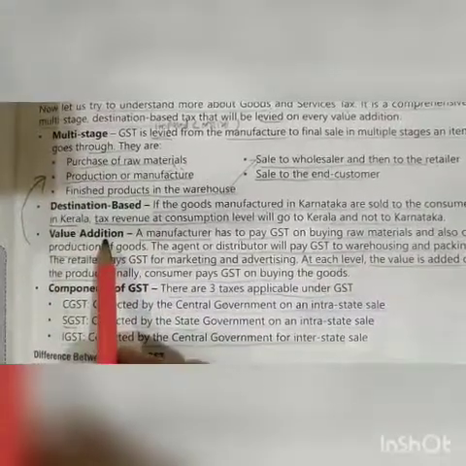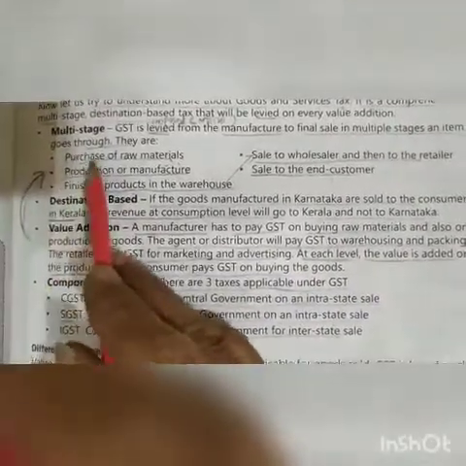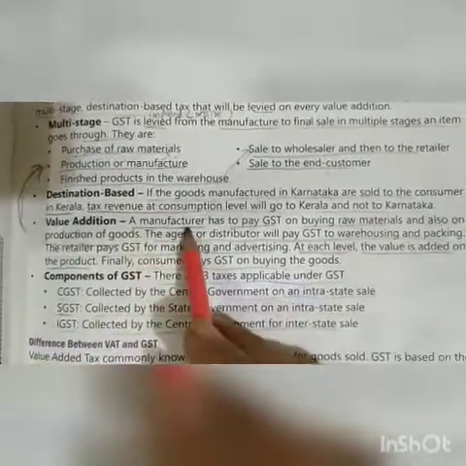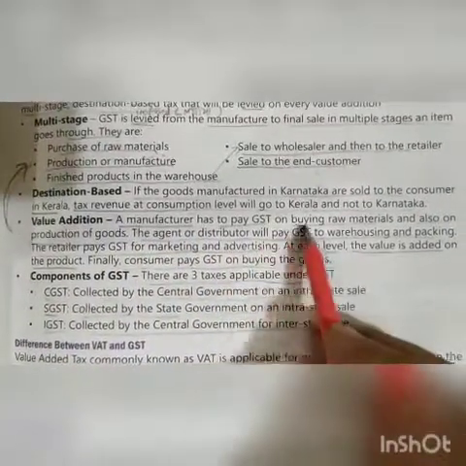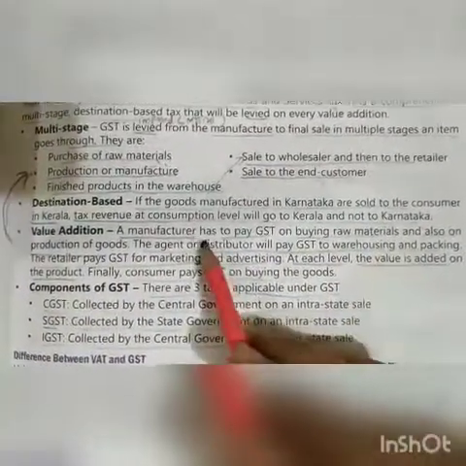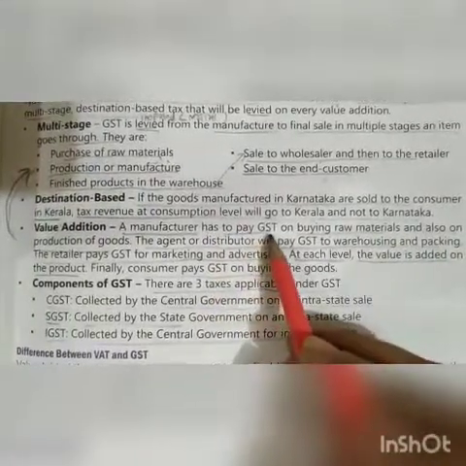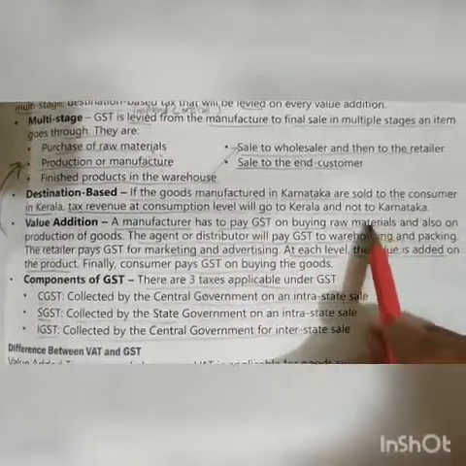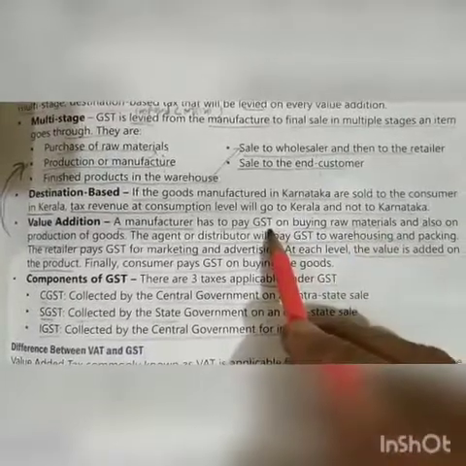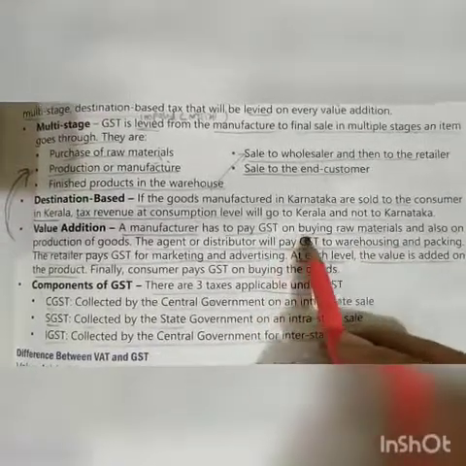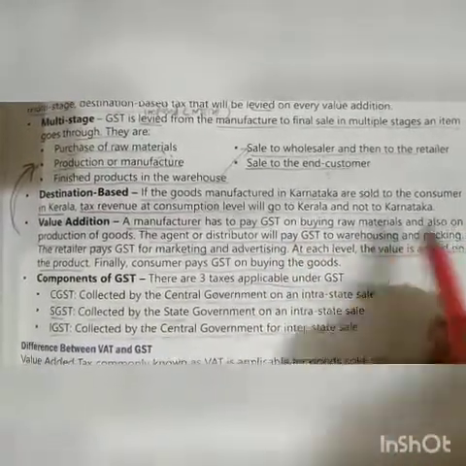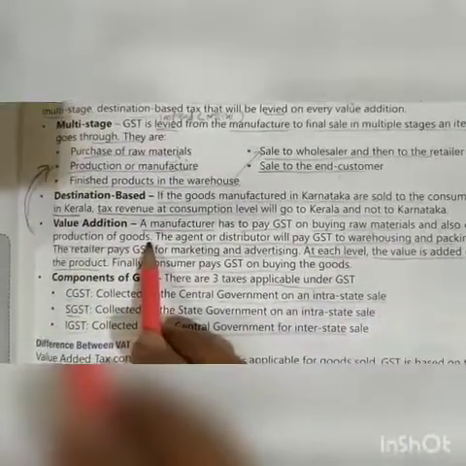Next, value addition. See, this is related to multi-stage. A manufacturer has to pay GST on buying raw materials, and also on production of goods.